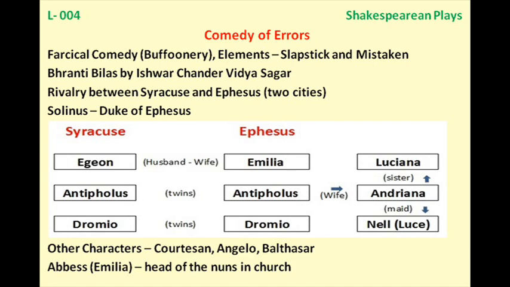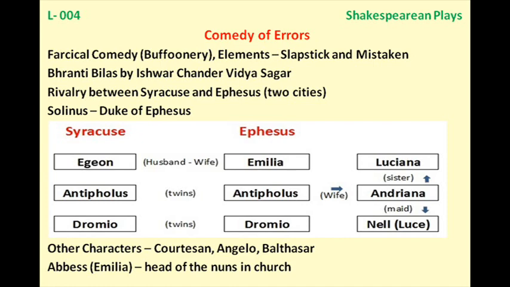And after this, the Duke also gets so pleased seeing the settlement of the family, and he says that he does not want any money for the penalty. And then all these family members go inside the abbey and celebrate and enjoy the feast. So this is the story of The Comedy of Errors.